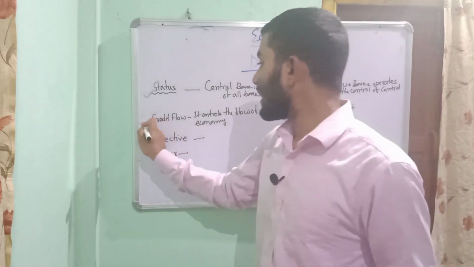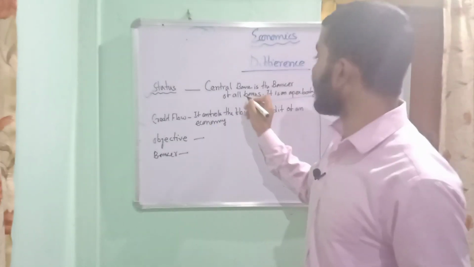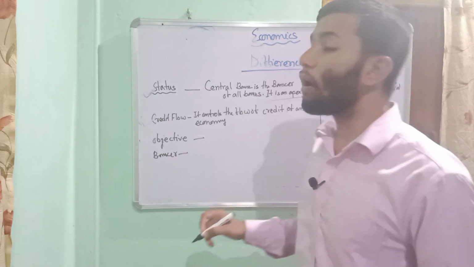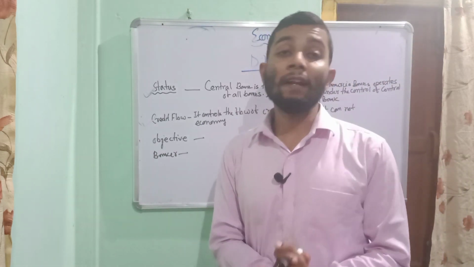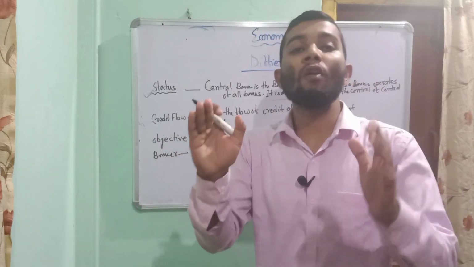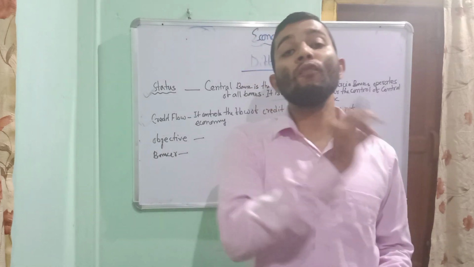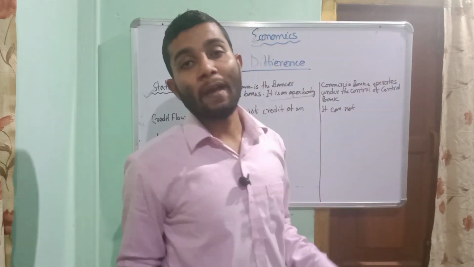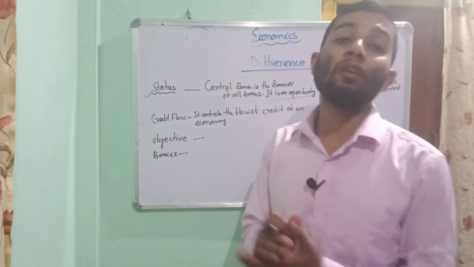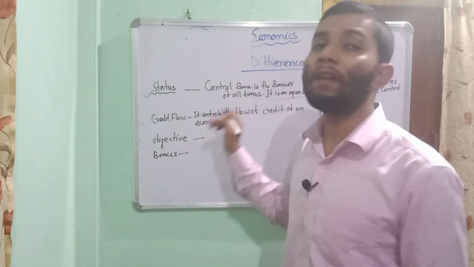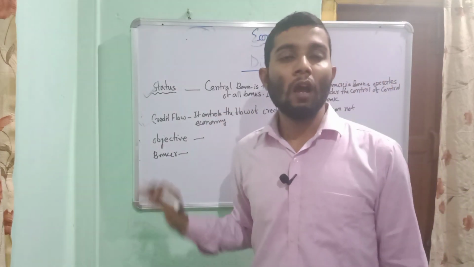Our next difference is credit flow. The central bank controls the flow of credit of an economy. On the other hand, if we look at the commercial bank, we will see that the commercial bank cannot control the flow of credit of an economy.